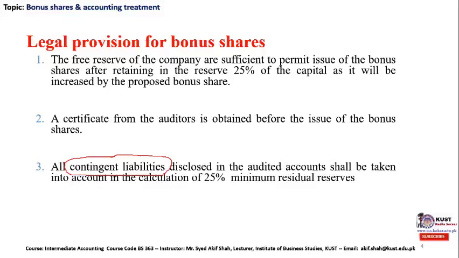Then this could be a contingent liability which is not sure, and it can emerge all of a sudden for a company to be paid out to the party claiming that amount. So contingent liabilities disclosed in the audited account should be taken into account in the calculation of this 25% of minimum residual reserves. It means that these contingent liabilities should be considered in the calculation of the minimum reserve of 25%.